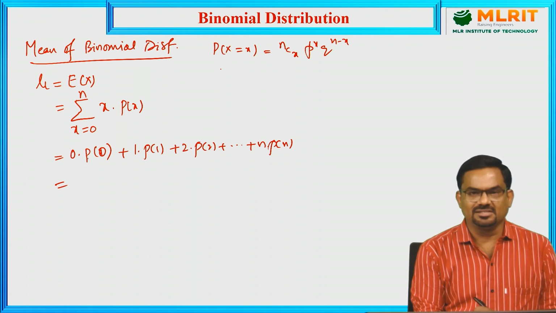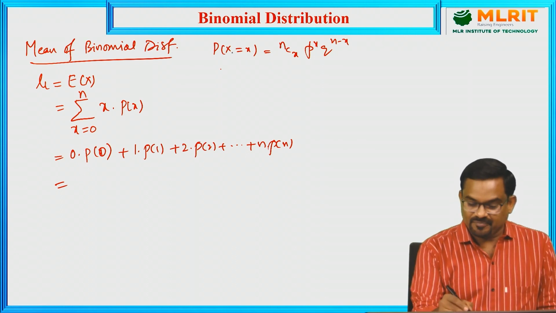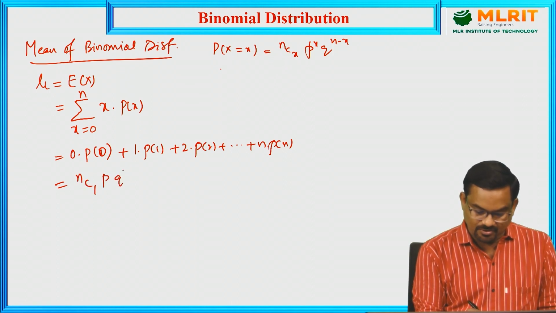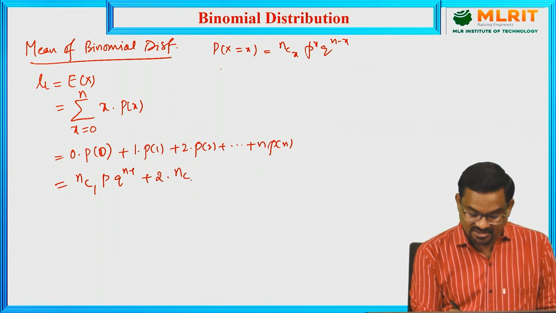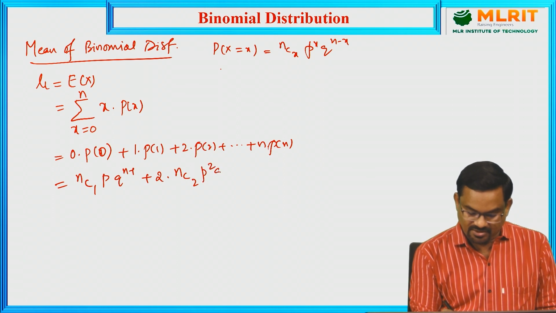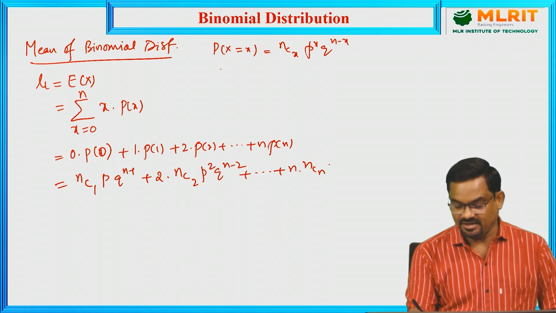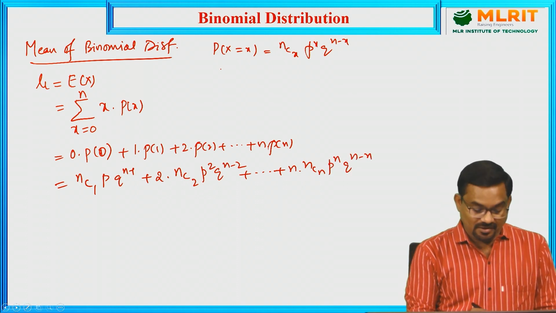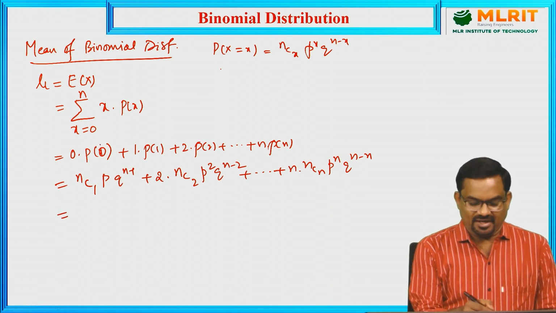The first term vanishes, and we have 1 into p of 1. Put x equal to 1 here: nC1 p^1 q^(n-1). Put x equal to 2: then 2 into nC2 p^2 q^(n-2), and so on, n into nCn p^n q^(n-n). So just by substituting the formula for each individual value.